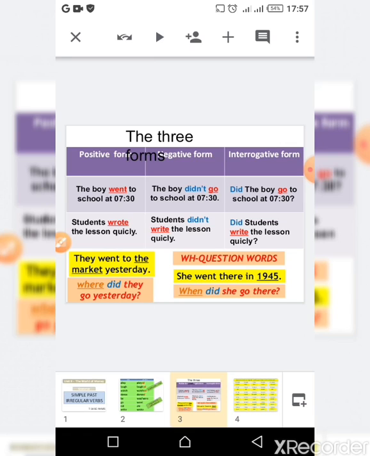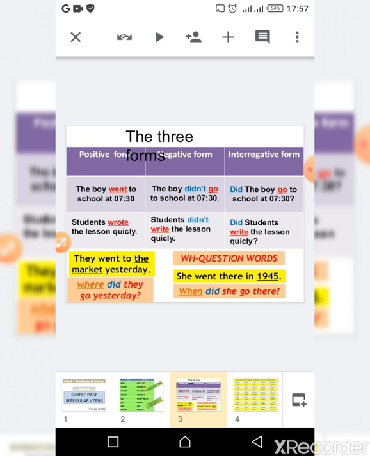Great. Now let's see the interrogative form. Did the boy go to school at 7:30? So here we invert the place of the auxiliary did with the subject. So we say did plus the subject plus the verb in the infinitive again, go to school at 7:30.